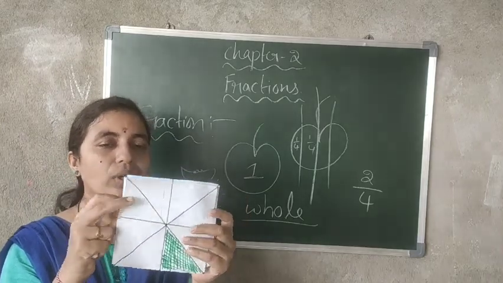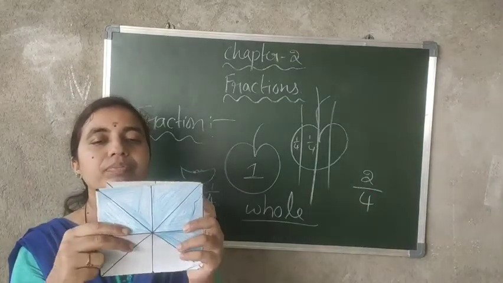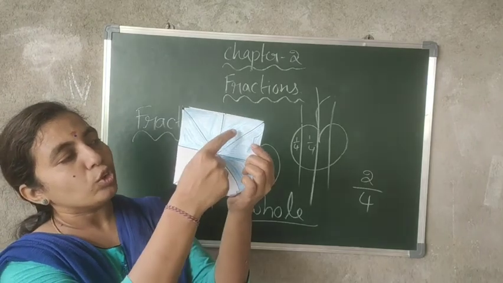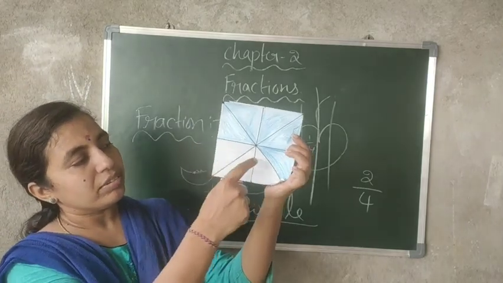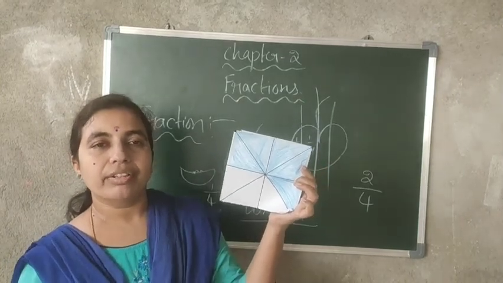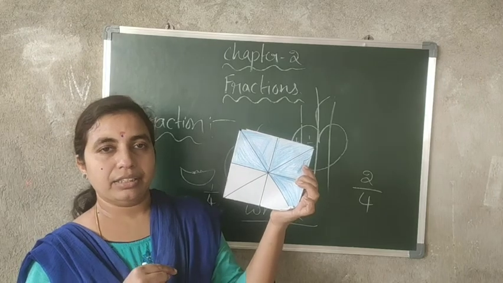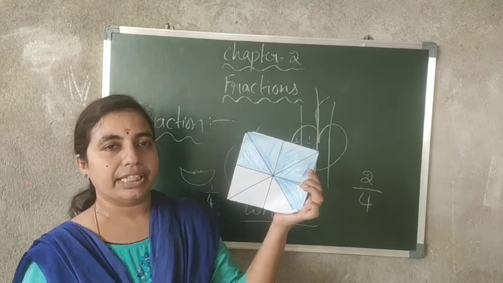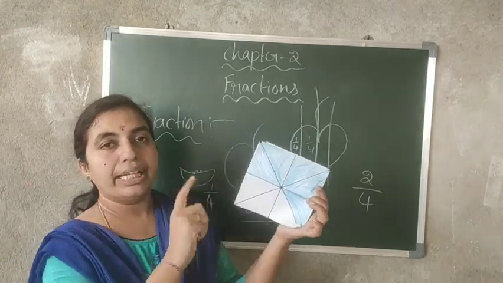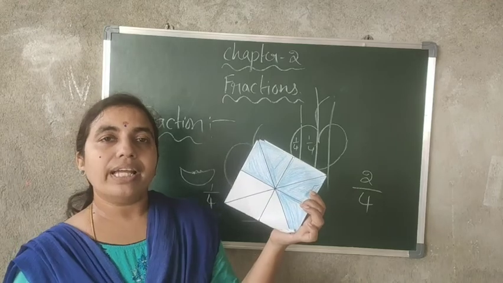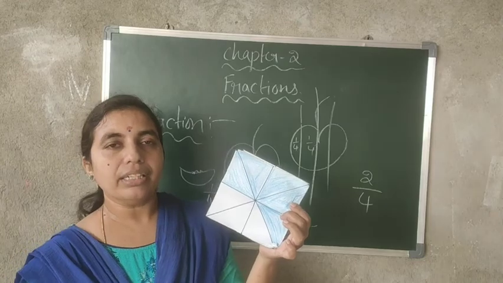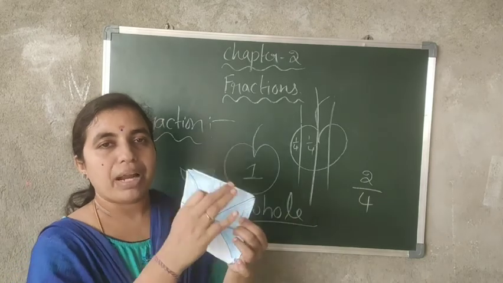Now, see here. Count the shaded parts. 1, 2, 3, 4, 5. Totally, how many are shaded? 5 are shaded. So, what is that fraction? 5 by 8. It means among 8, 5 are shaded, 5 are considered. So, we'll write the fraction as 5 by 8. Always in the denominator, you get the total parts. When writing a fraction, you have to write the total parts in the denominator.